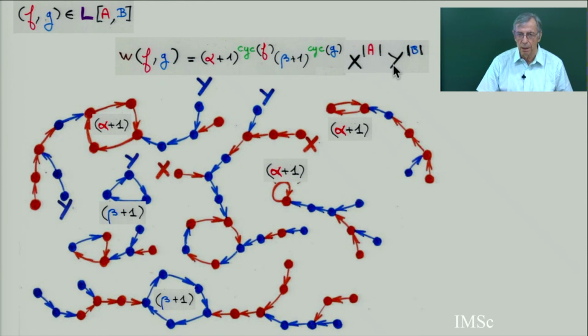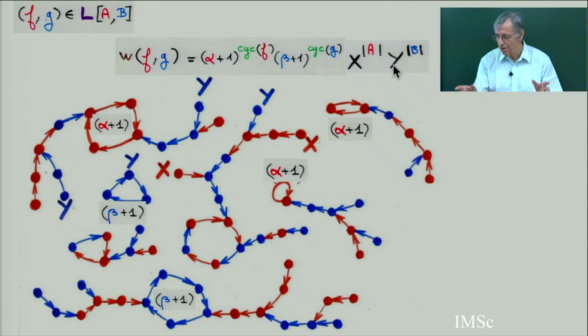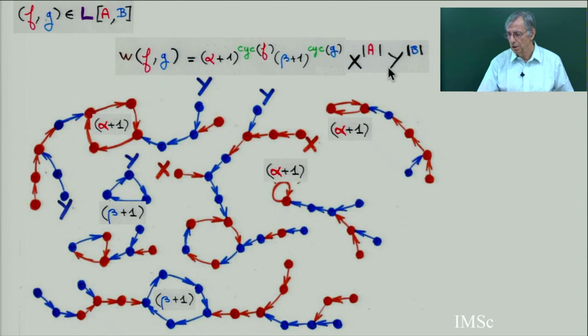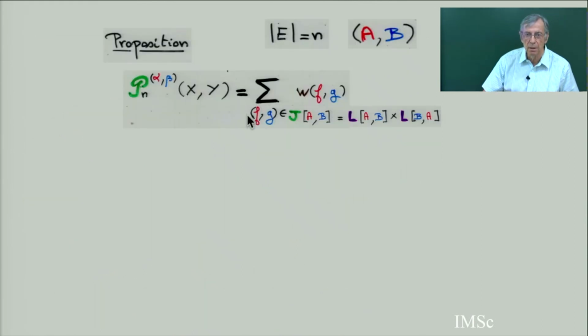Why did I put these two variables? You have to put a change of variable. The Jacobi polynomial is defined with variables X and Y, but there is a so-called homogeneous Jacobi polynomial, where capital X is X plus 1 minus 2 and capital Y is X minus 1 minus 2. So there's a slight change of variable, and this is called the homogeneous Jacobi polynomial.